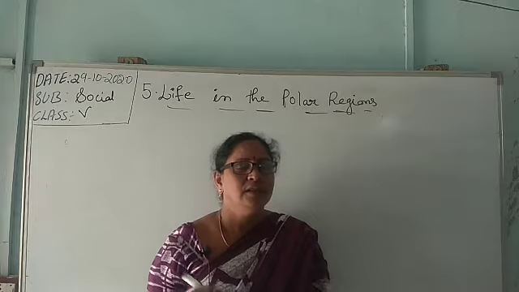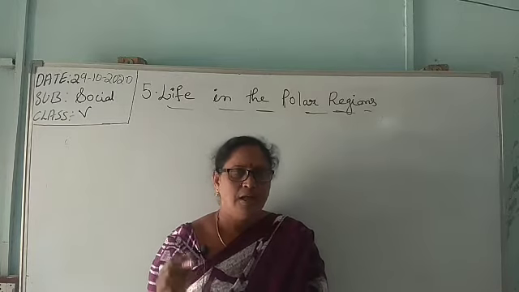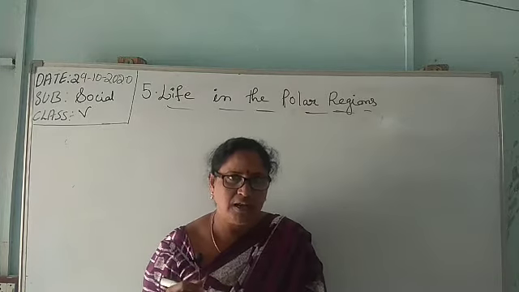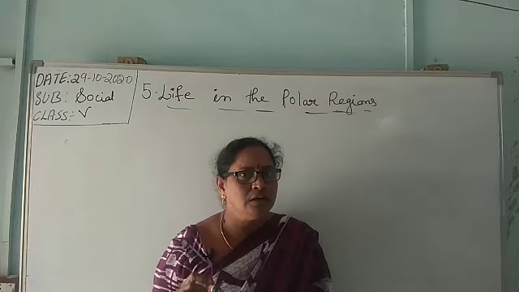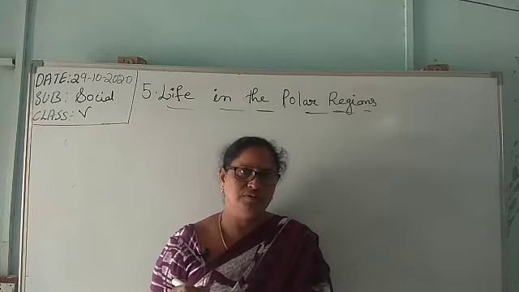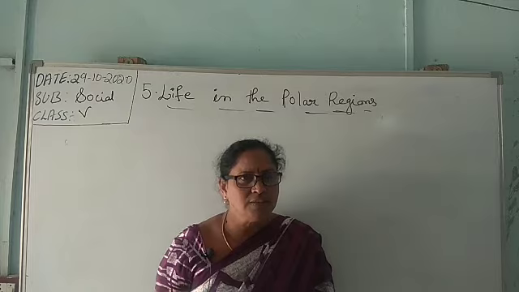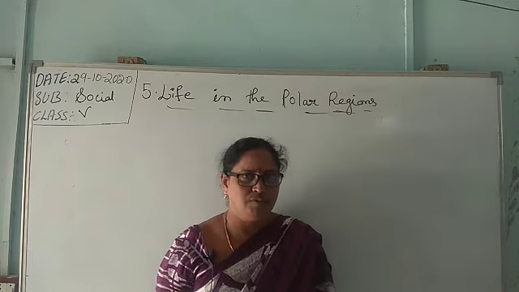The equator is an imaginary line which divides the earth into two equal halves, the northern hemisphere and the southern hemisphere.